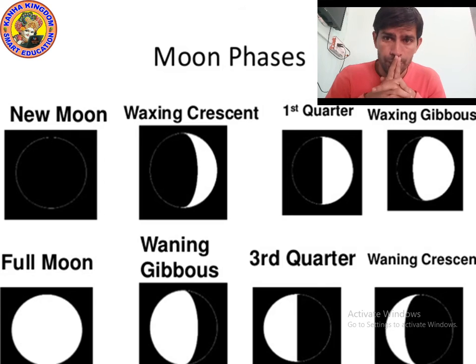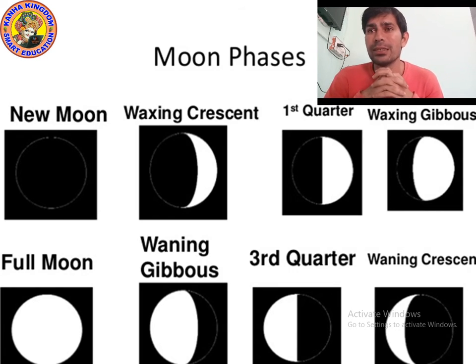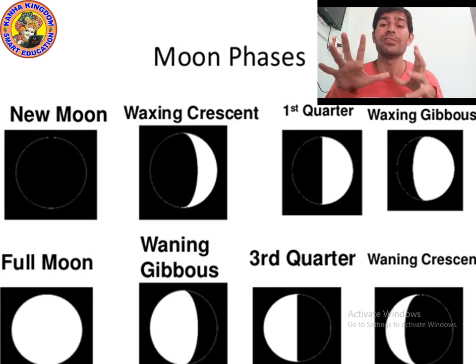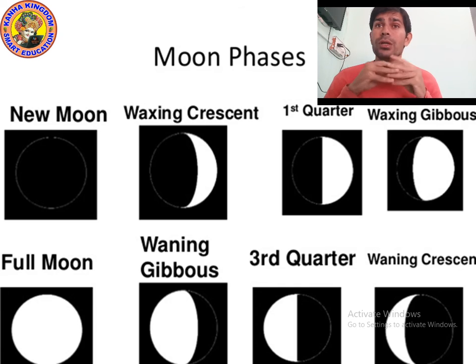Okay, so as you can see on the screen, I have shown some phases of the moon. First picture is new moon. Second picture is waxing crescent. Third picture is first quarter. Fourth picture is waxing gibbous. Fifth picture is full moon. Sixth picture is waning gibbous. Seventh picture is third quarter. Eighth picture is waning crescent. So these are the different phases of the moon.